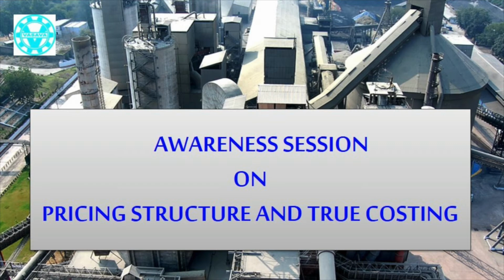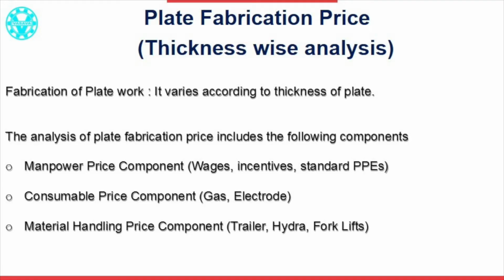What is the aim? First, it should be able to reduce project cost. Second, it should reduce ambiguity for any bidder so that the bidder will not hold additional price margin due to ambiguity. Most often, a customer floats an inquiry, fabrication of plate work, say 380 metric ton, and asks the bidder to quote the price. No information is furnished about the quantity of plates having various thicknesses. That means how much is the quantity of 6 mm plates, how much is the quantity of 8 mm plates, and so on. Cost of fabrication depends greatly on thickness of plate. We shall discuss in detail.